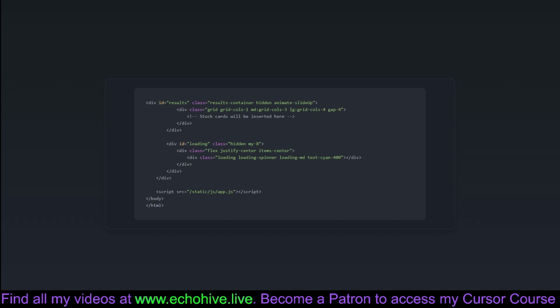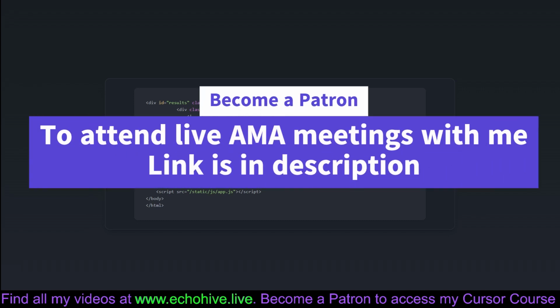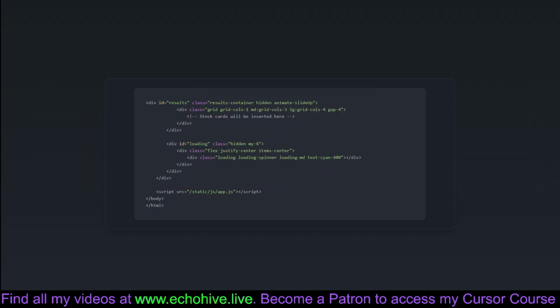As we round out the HTML, it's time for the results section. This part's the stage where selected stocks will eventually appear after the user's input undergoes back-end processing. Initially hidden, stock cards will populate within this section post-query. The script tag at the bottom links to app.js, calling the shots for dynamic interactions, like when the seamless loading spinner takes center stage while data fetches are in progress. These elements aren't just eye candy, they are crucial for delivering end-user satisfaction by gracefully handling transitions between input, processing, and output display, all wrapped up in fluid, modern UI design.